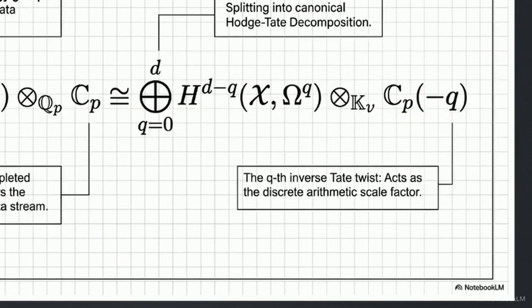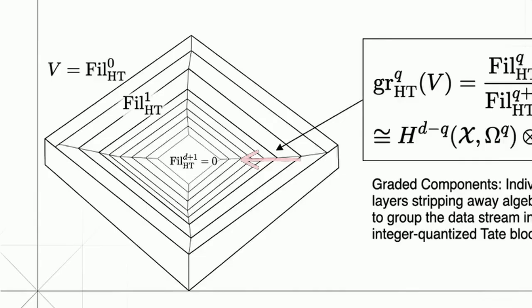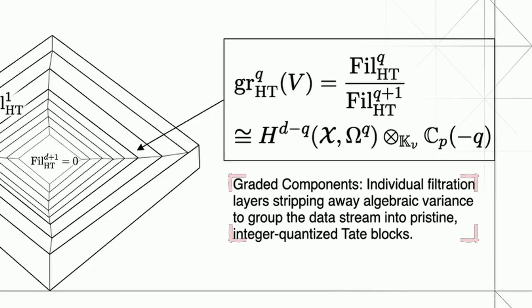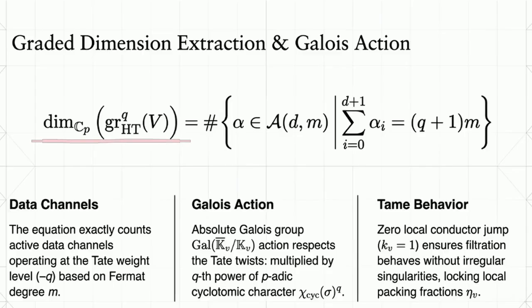This diagram visualizes the canonical Hodge-Tate decomposition. It forms a decreasing, exhaustive filtration. Each nested layer strips away algebraic variance, grouping the data stream into pristine, integer quantized Tate blocks. The exact dimension of these filtration steps is countable.